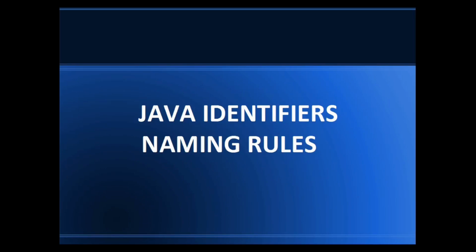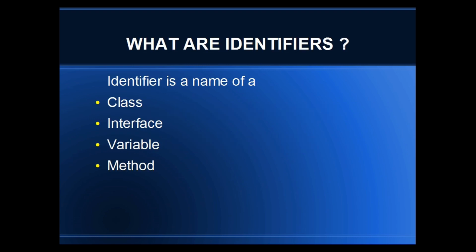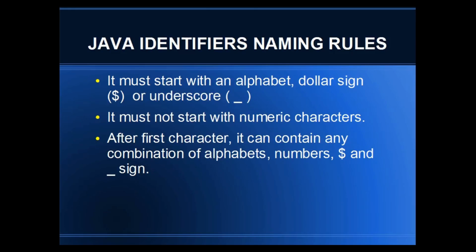Today we'll be discussing what identifiers are and the rules for naming them. This series of tutorials will hold good for school and college students as well as for professional programmers. So let's start. An identifier is a name of a class, interface, variable or method.